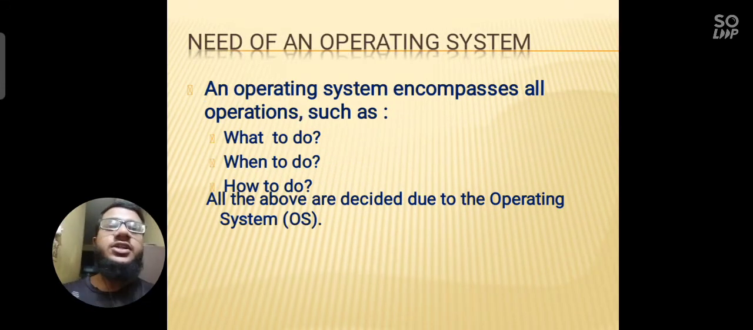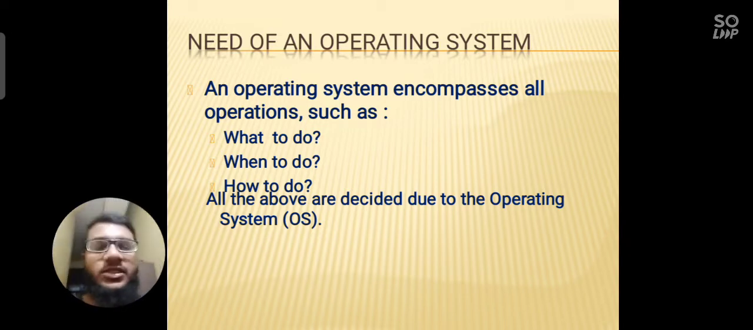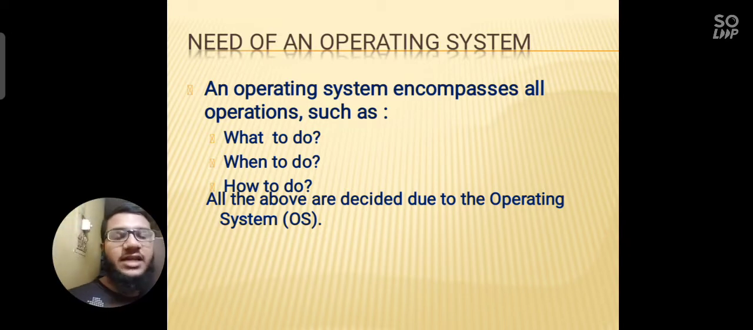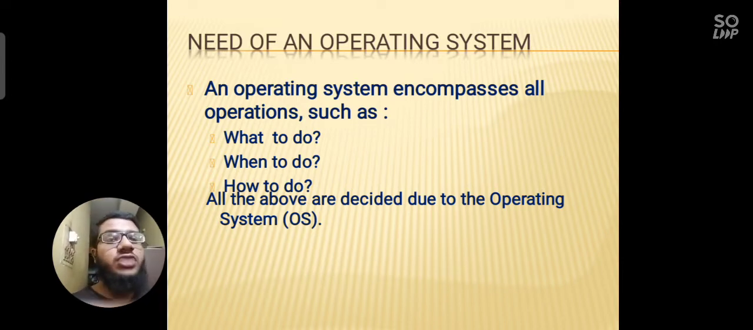Now next comes the need of an operating system. So why do we need an operating system? Actually, you can say that we need an operating system to know what to do, when to do, and how to do. These are the things which are required for a user to understand the computer, what to do, when to do and how to do. These are all done with the help of the operating system.